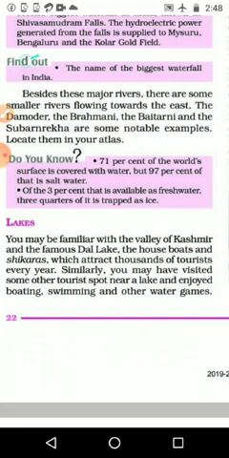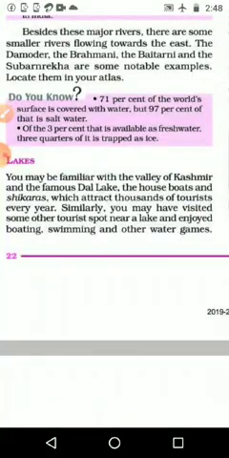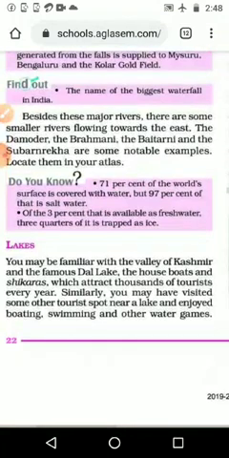The east flowing rivers we can see are Damodar, Brahmani, Baitarni and Subarnarekha. These are some of the rivers. So many are there, but we are studying only a few names, because they give a little bit of water facility or drainage facility.